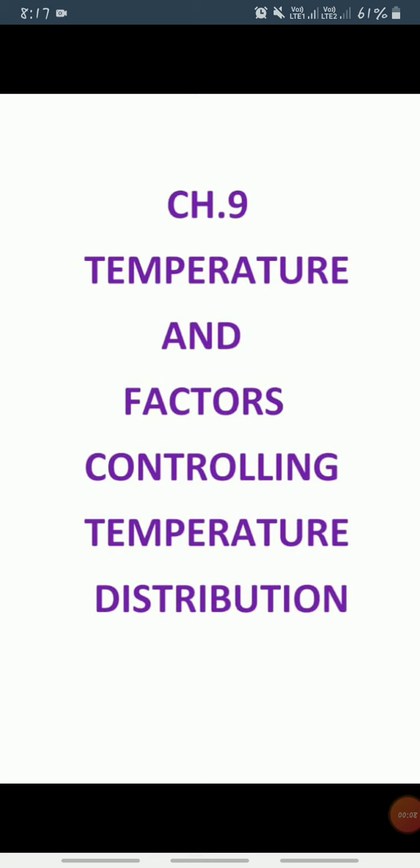So, children, as we know, chapter 9, solar radiation, heat balance, and temperature is going on, and in this chapter we have already learned about solar radiation, heating and cooling of the atmosphere, and the heat budget of the earth. And today we will learn about the temperature and the factors controlling temperature distribution. Clear? Before starting the topic, I would like to ask you a question. What do you mean by temperature?